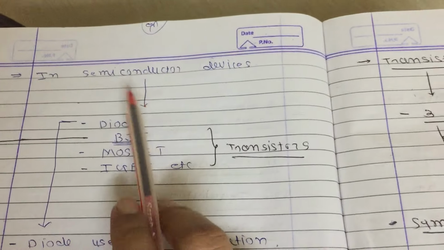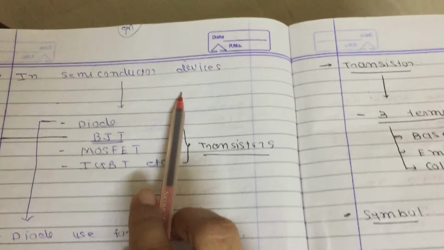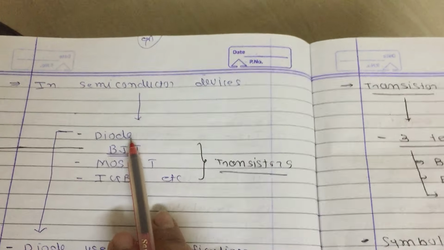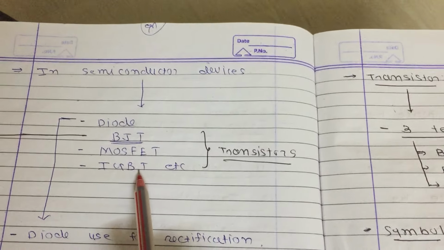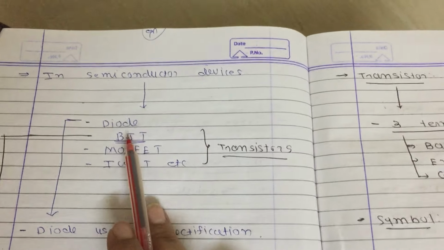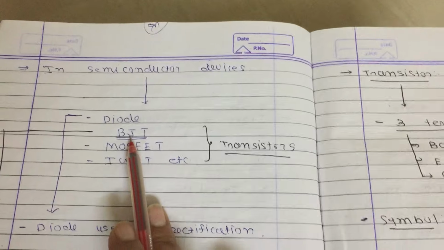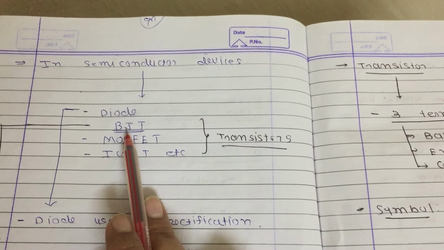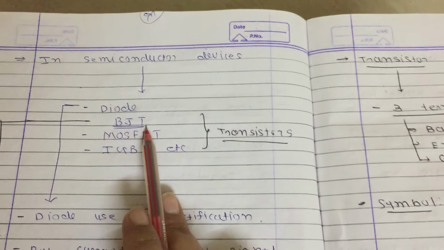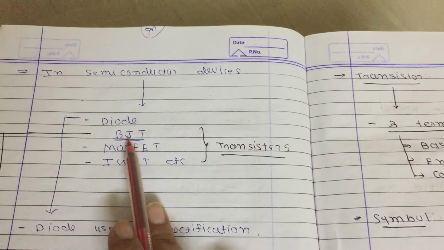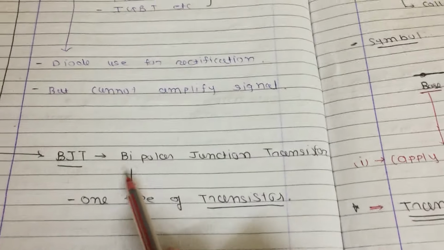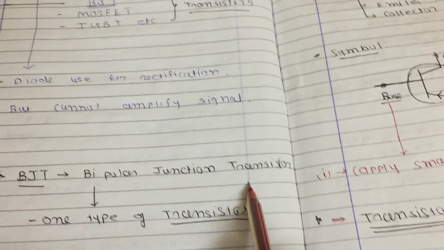Now we know that different semiconductor devices are available, that are diode, BJT, MOSFET, IGBT, etc. We already studied diode in previous chapters, so I am starting from BJT. What is the full form of BJT? BJT stands for bipolar junction transistor.